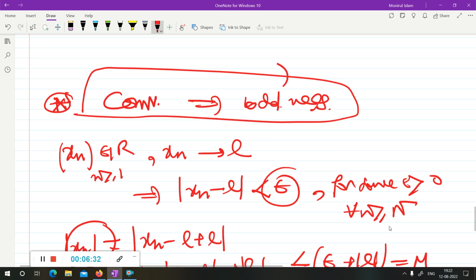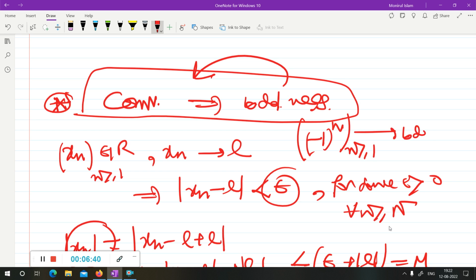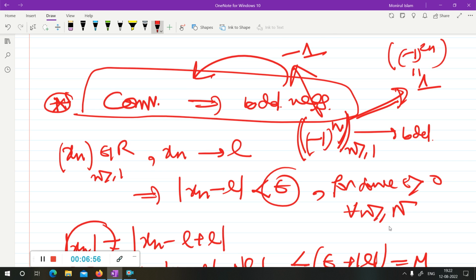If a sequence is bounded, it need not be convergent. For example, take the sequence (-1)^n, n greater than or equal to 1. This is a bounded sequence, but it is not convergent because it has two subsequences: the even one, x2n, comes to 1, and the odd one, x2n minus 1, comes to minus 1. So a convergent sequence is bounded, but boundedness does not imply convergence.